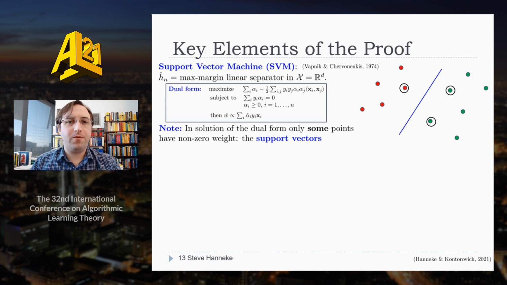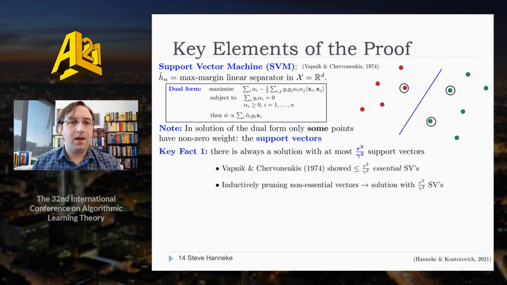Okay, so our proof of this is based on two key facts. First, what we know is if you express the max margin optimization in its dual form, the SVM weight vector becomes a linear combination of training examples, and only some of the points have non-zero weight, and these are called the support vectors. Now, the first key element of the proof is that it turns out there's always a solution with at most R squared over gamma squared support vectors.